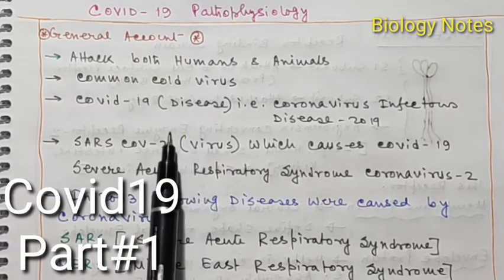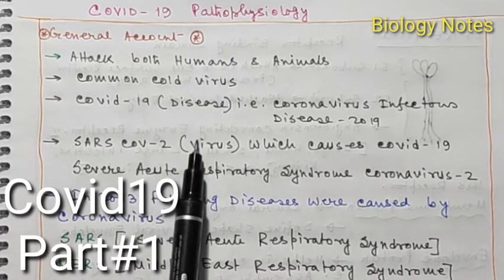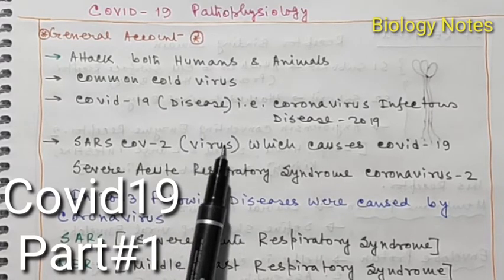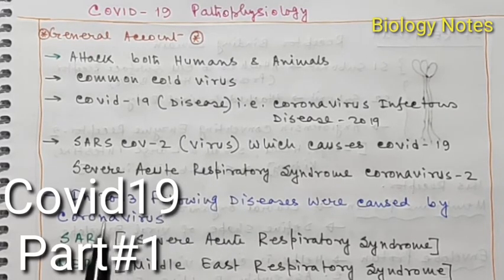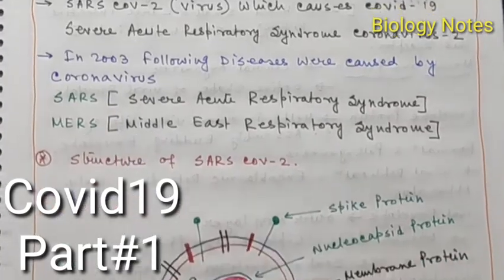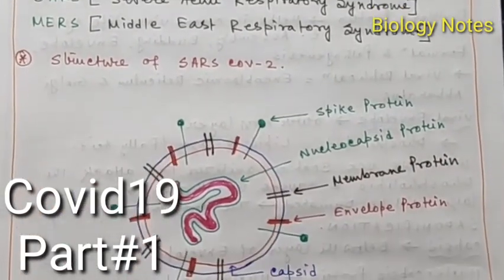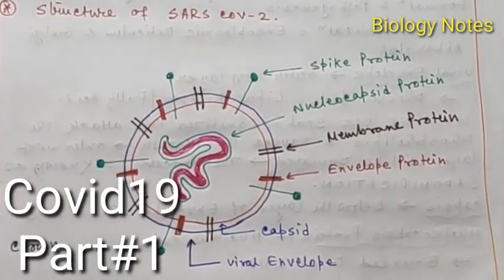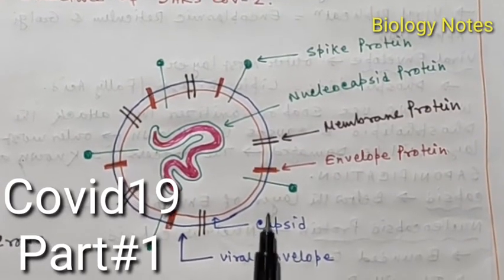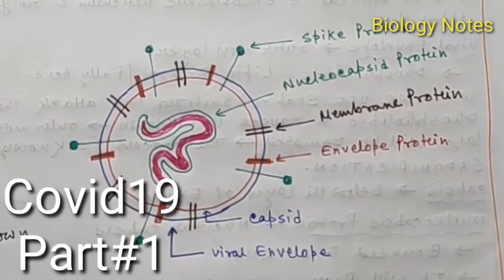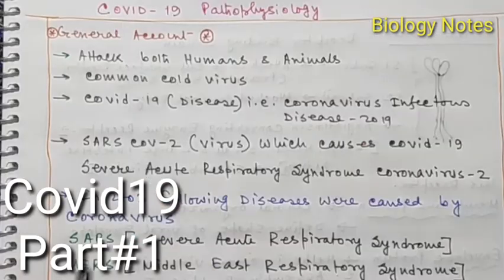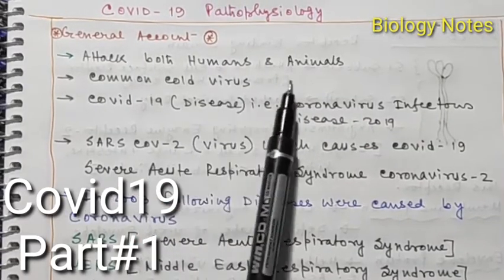COVID-19 or coronavirus infectious disease 2019, and there will be two lecture videos in these notes. This is the first lecture video in which we will mainly discuss the coronavirus structure, or the SARS-CoV-2 structure, and also the functions of different parts of this coronavirus. Coronavirus attacks both humans and animals.